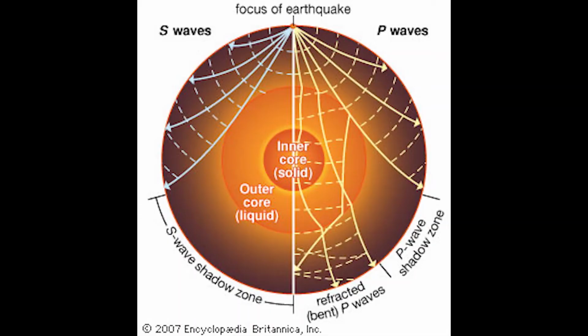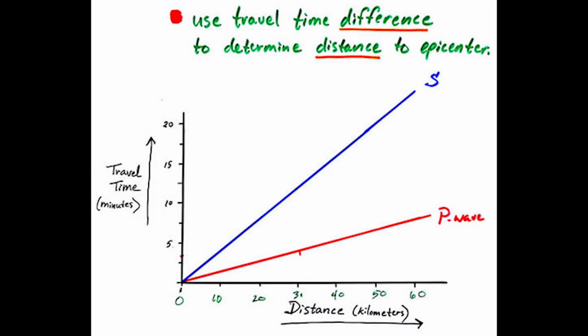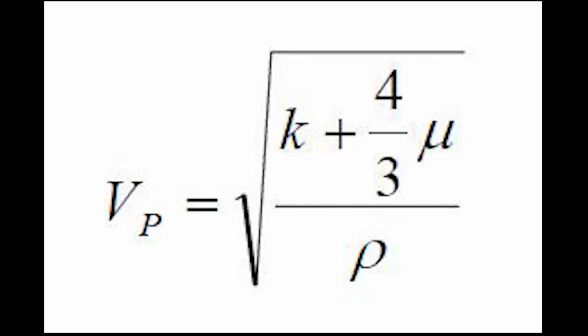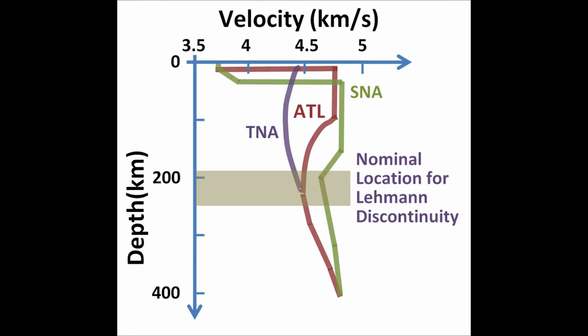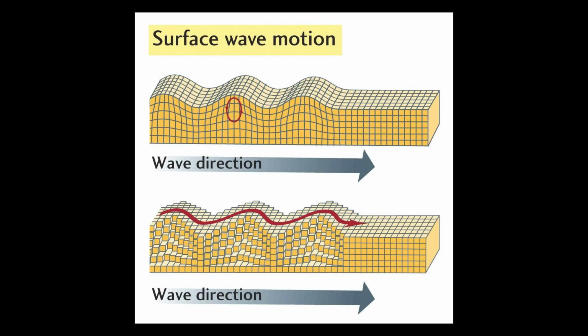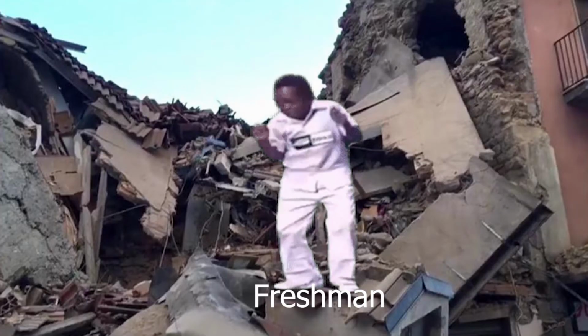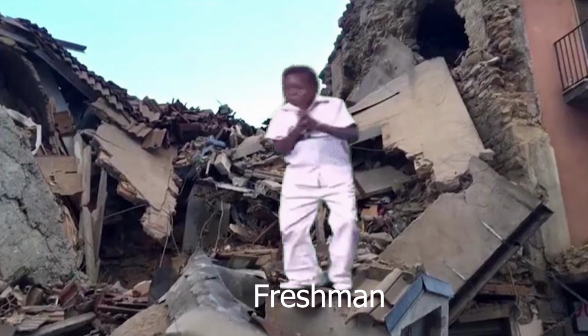Cough. P waves are the fastest of waves and the first to reach the epicenter. They have an average velocity of 5.3 kilometers a second and can pass through liquids, gases, and solids. S waves can't pass through liquids, but can pass through solids depending on the rigidity and density. Surface waves have a lower velocity and, like freshmen, are slow but have the power to cause the most damage.